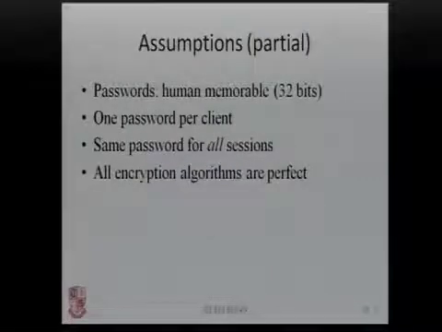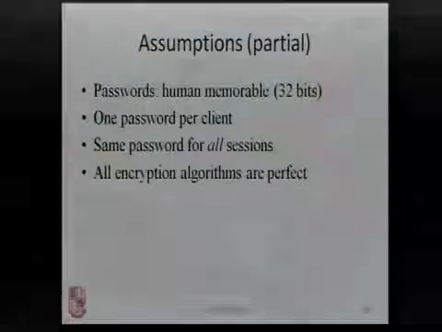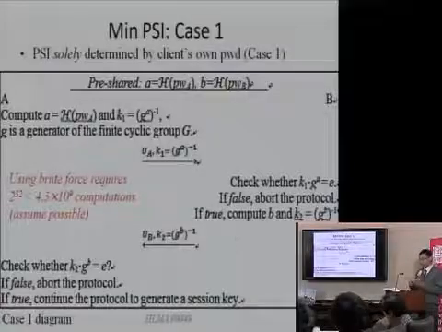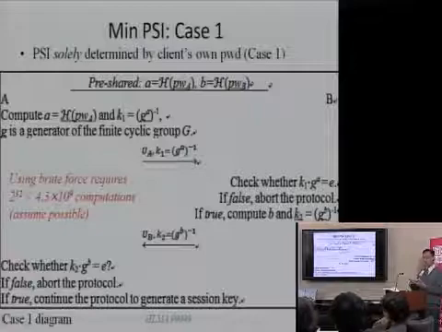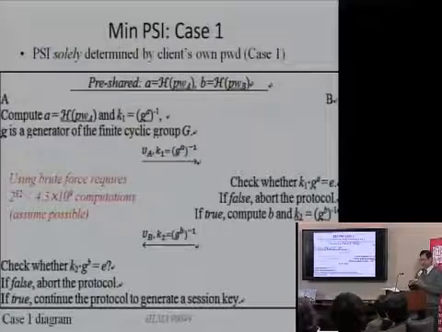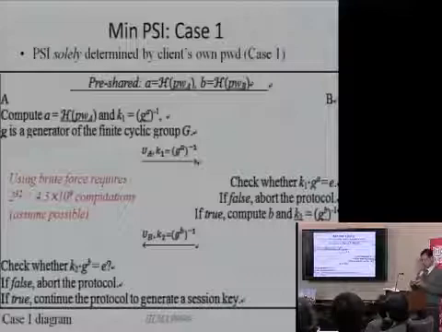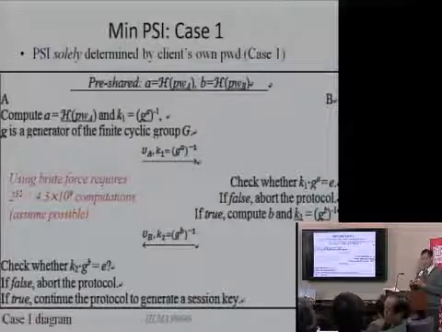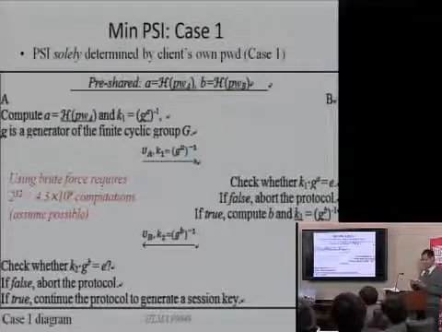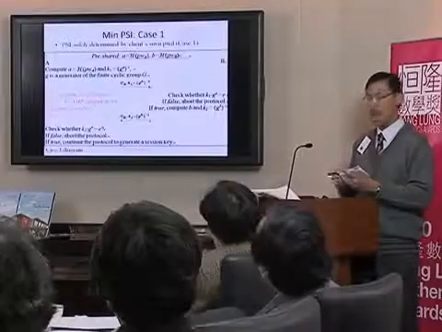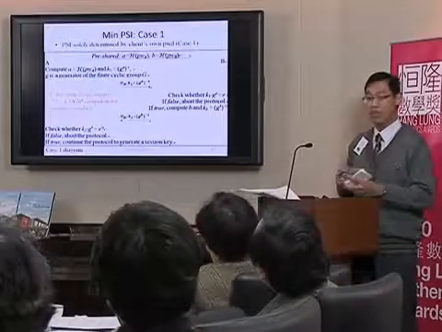Let's look at the PSI requirement. I assume that the passwords, usernames, and multiple random numbers are the only strings that can be used to generate a PSI. And then consider 6 general cases. In case 1, the PSI is solely determined by the client's own password. An illustration of the flow in this case is shown here. I assume that it is possible to mount a brute force attack here because it requires 2 to the power 32 computations only.